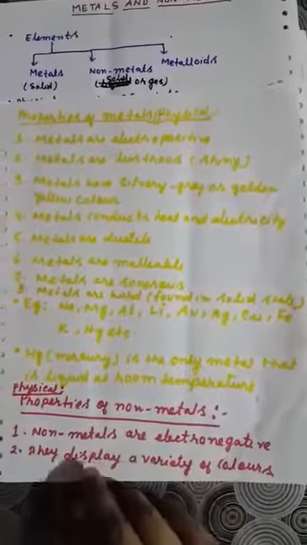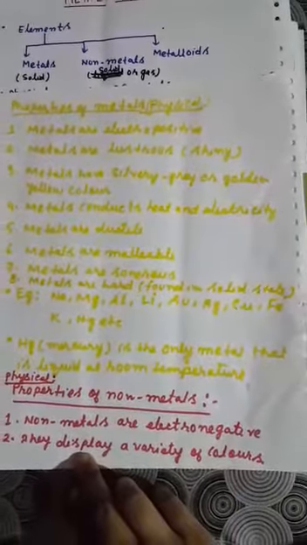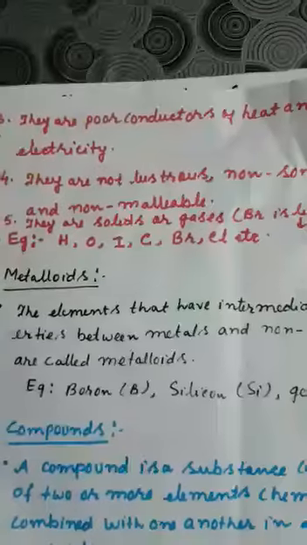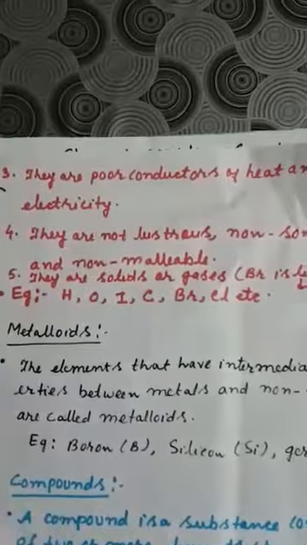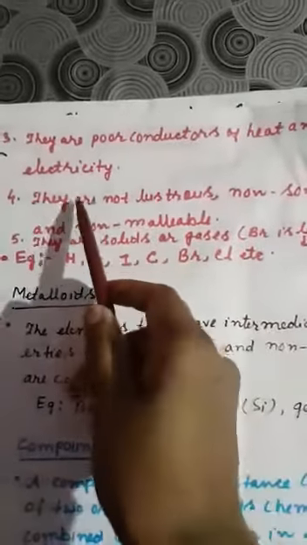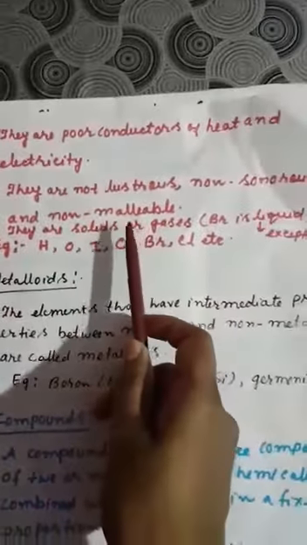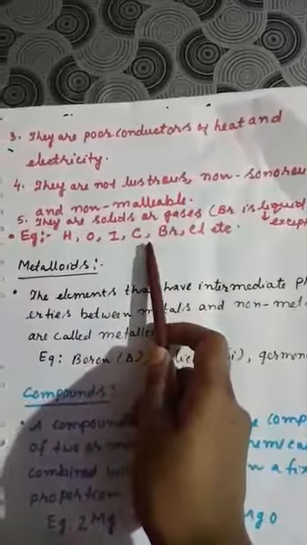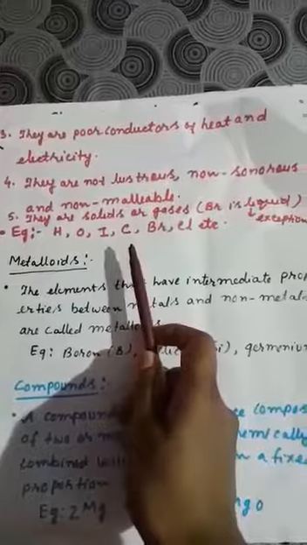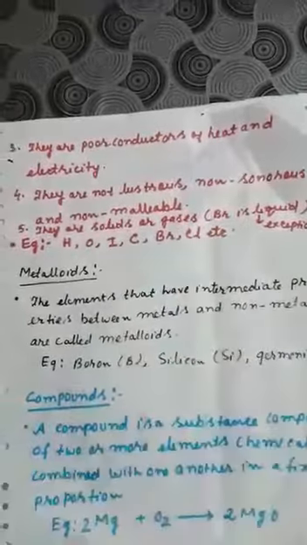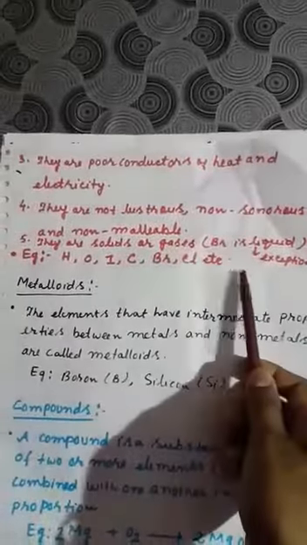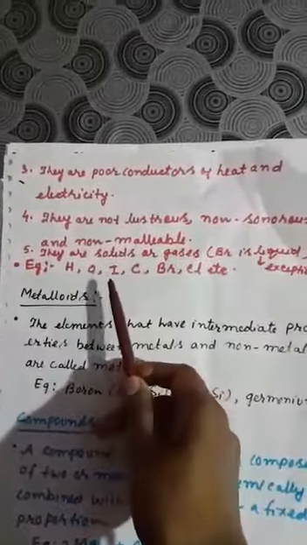Now let us learn about certain physical properties of non-metals. Non-metals are electronegative, and they display a variety of colors. Non-metals do not conduct heat and electricity. They are not lustrous, they are not sonorous, and they are not malleable. They are not ductile also, and they are solids or gases. Bromine is the only non-metal which is liquid at room temperature. Some examples are hydrogen, oxygen, iodine, carbon, bromine, chlorine, etc.